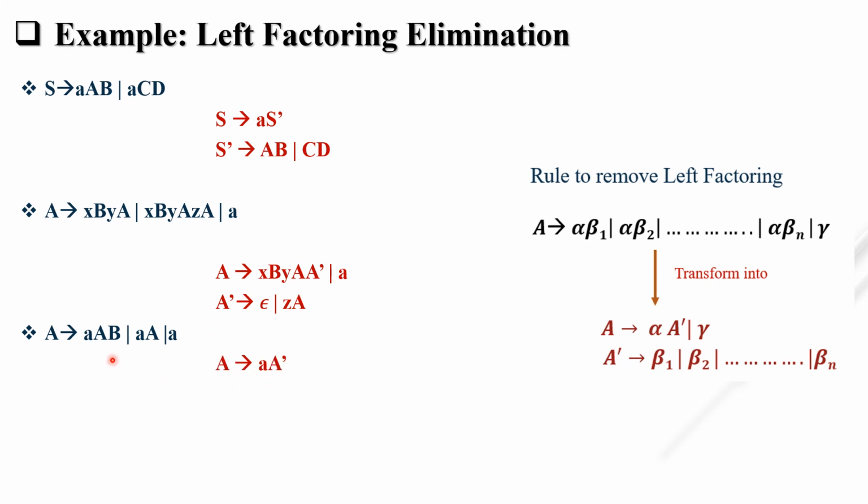According to the rule, A tends to small a and A dash. Now what is our beta 1 here? Beta 1 is AB. What is our beta 2? A. What is our beta 3? Here there is something, that is small a. Now here nothing will be there because it is considered as alpha. That's why we have to put here null. So what is our beta 1? Capital AB. Beta 2 capital A. And what is our beta 3? Only null. So A dash tends to AB, A and null.